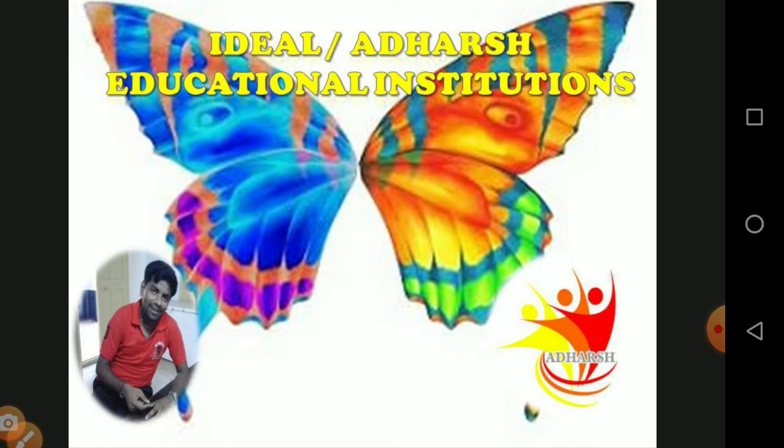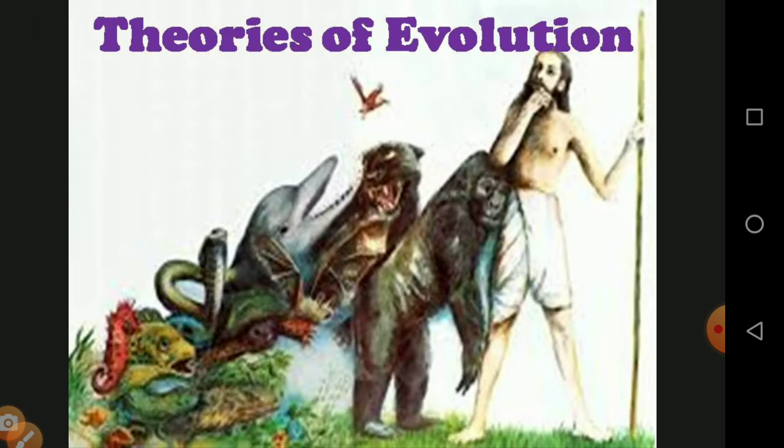I am Sadish Kumar, and I am going to take the topic of origin and evolution of life, Unit 19, Biological Science of the 10th Standard portion. Today's topic is theories of evolution. From the first topic we saw the basic things and introduction, and the evidence of evolution we saw in the last classes. So in today's class we are seeing theories of evolution.